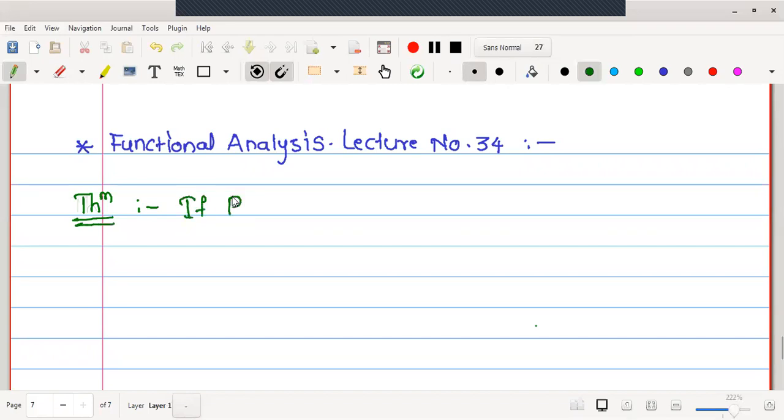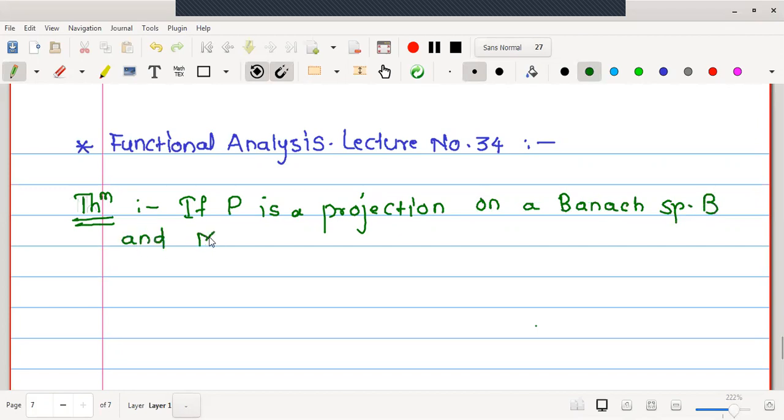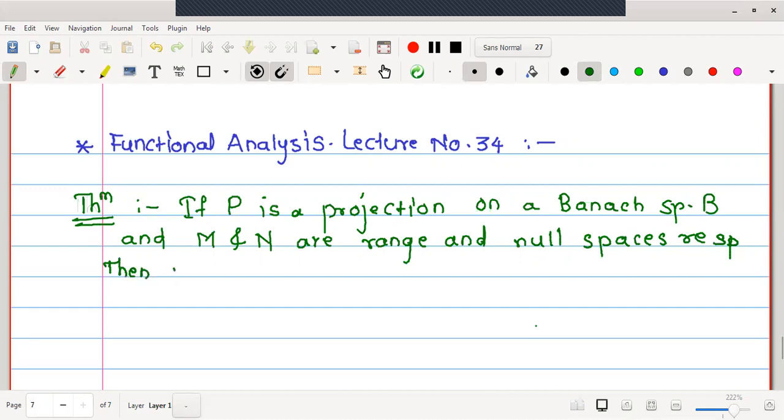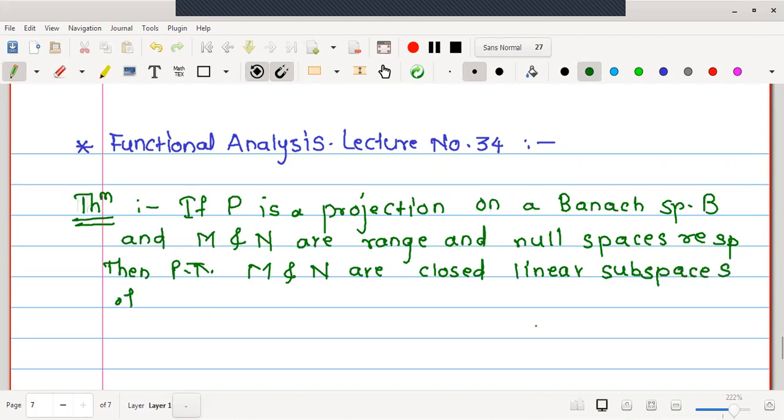If P is a projection on a Banach space B, and M and N are the range and null spaces respectively, then prove that M and N are closed linear subspaces of B such that B is equal to M direct sum N.